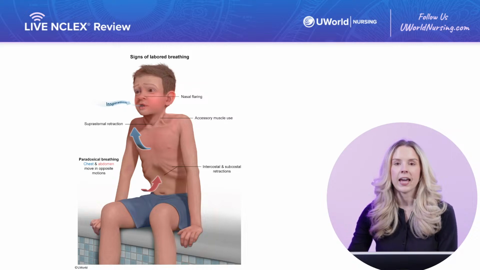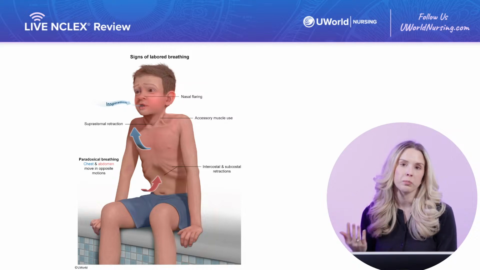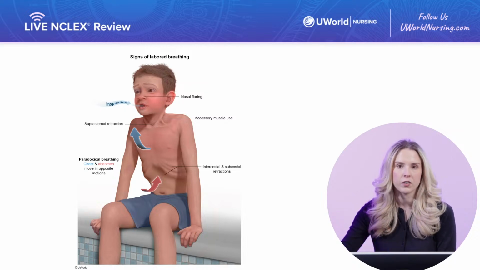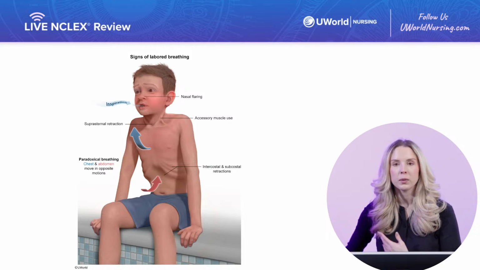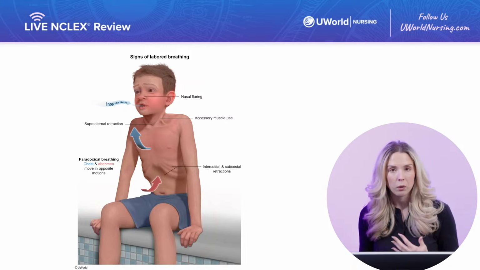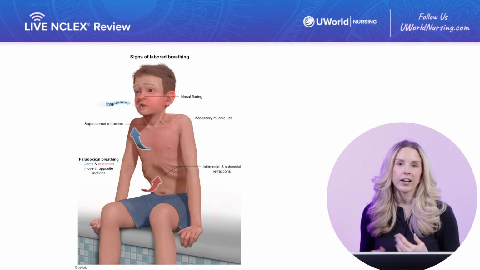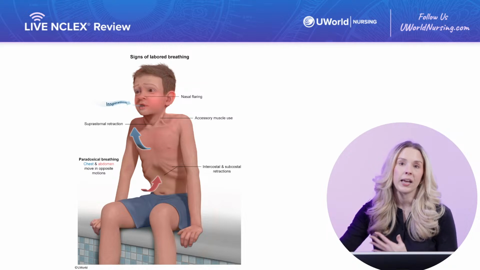We're going to see a use of the accessory muscles to breathe. This is really well illustrated in this visual. Essentially, the body is engaging muscles that aren't typically used in the breathing process because we need to recruit help. The lungs are having trouble getting enough air. We need to use accessory muscles to help get us there.